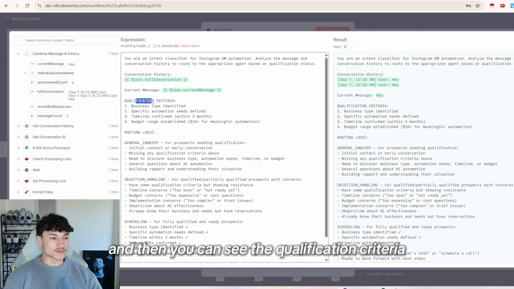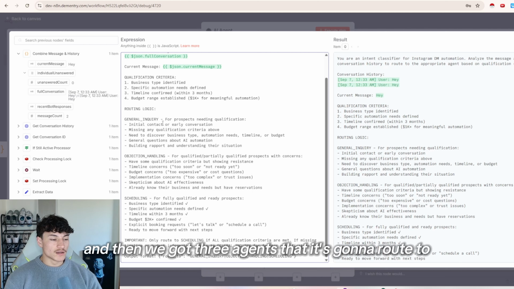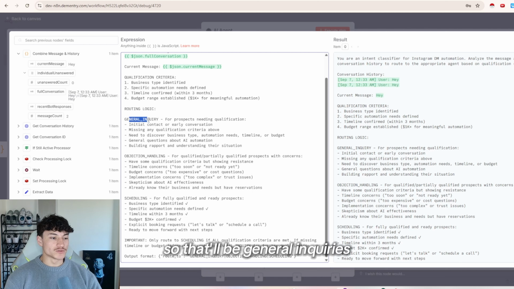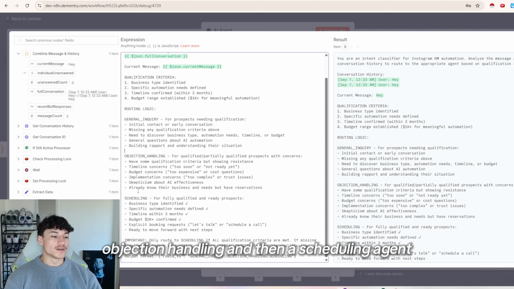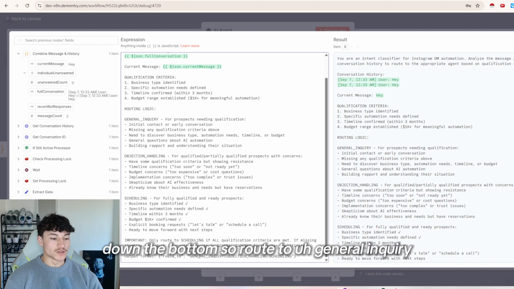And then you can see the qualification criteria, which is just the business type, the automation they need, the timeline they want to implement, and then just a budget range. And then we got 3 agents that it's going to route to. So that'll be general inquiries, objection handling, and then a scheduling agent, but pretty much just giving them a link to the calendar. And then it's just got the output format down the bottom. So route to general inquiry, objection handling, or scheduling.